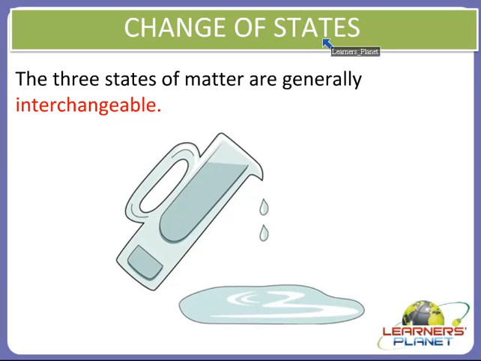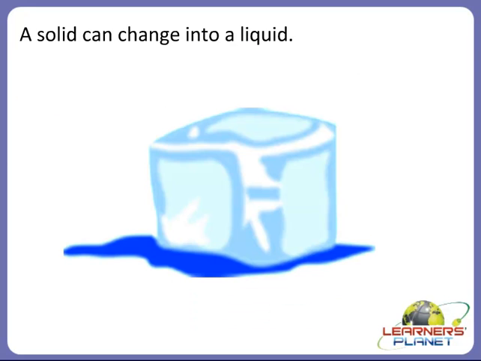So children, the three states of matter are generally interchangeable. Means solid, liquid and gases are interchangeable. So let's see what is meant by interchangeable. Children, interchangeable means a solid can change into a liquid. Right?